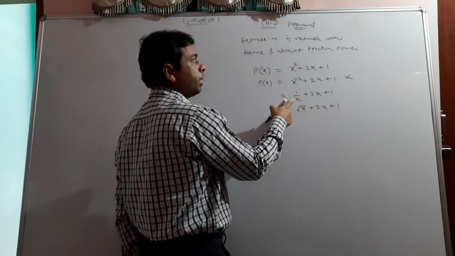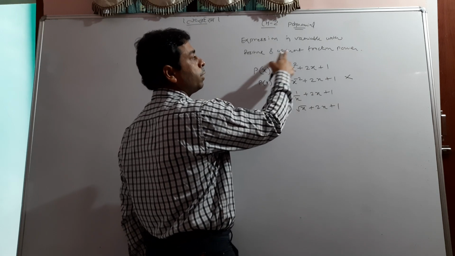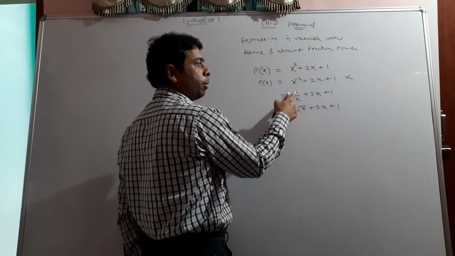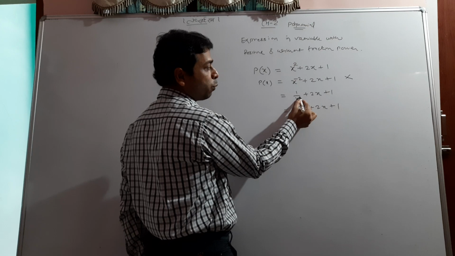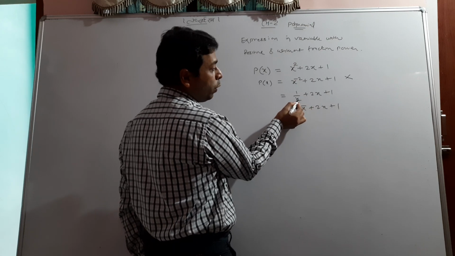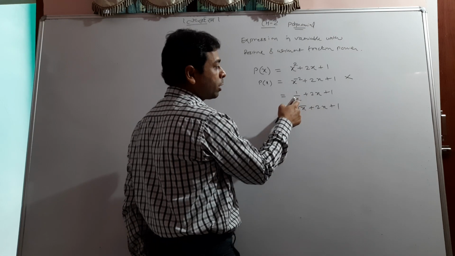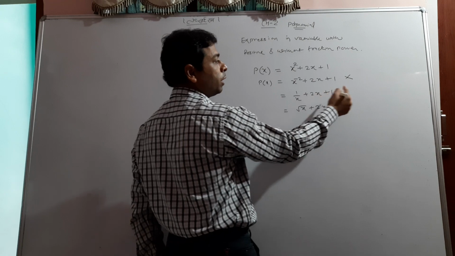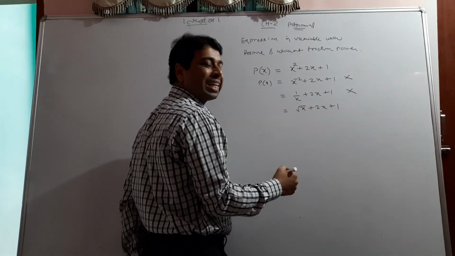If you think here that power of x is positive without fraction, when you talk about 1 by x, you look that power of x is 1, which is positive. But this time it is in the denominator. When it is written in the numerator side, it will be x to the power minus 1. So x to the power minus 1 plus 2x plus 1 is again not a polynomial because power of x now gets negative.